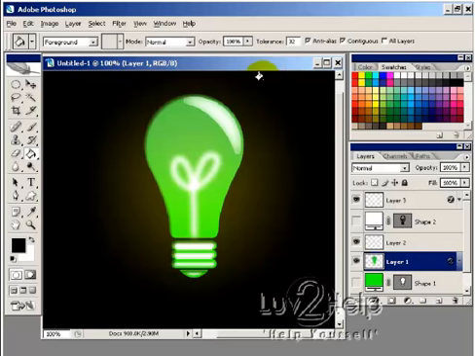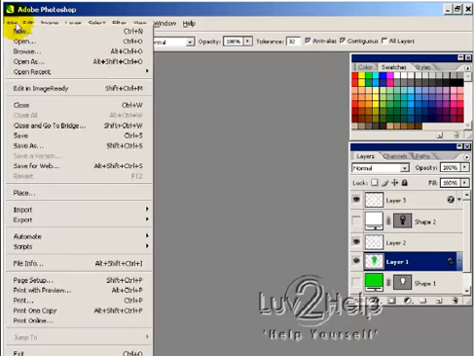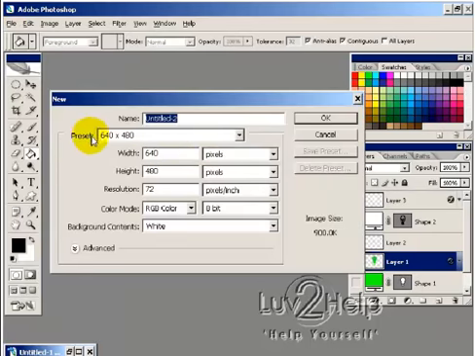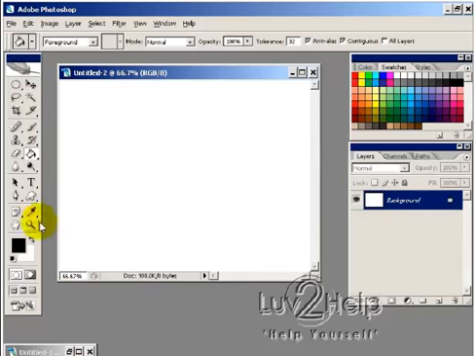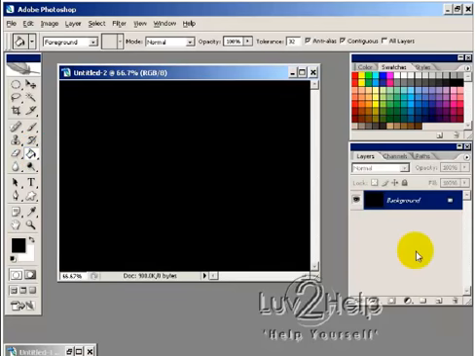Okay, so today we're going to learn how to create a glowing light bulb effect, just like the one that you're seeing here. First thing I want to do is create a new image, and I'm just using the preset 640 by 480. Then I'm just going to hit OK. Then I want to fill the background with black using our paint bucket tool.